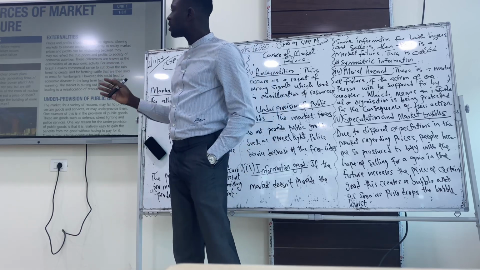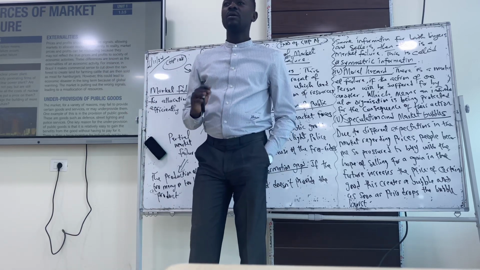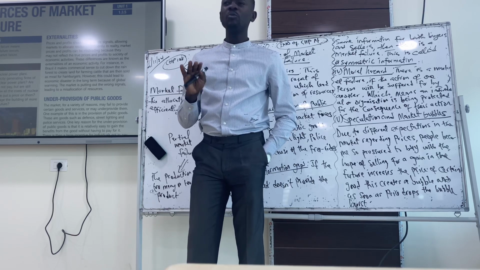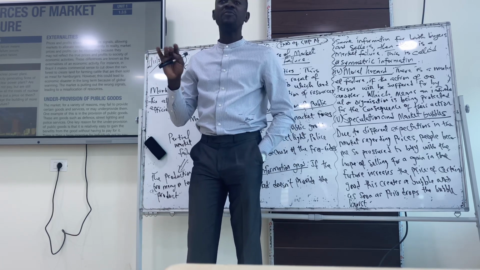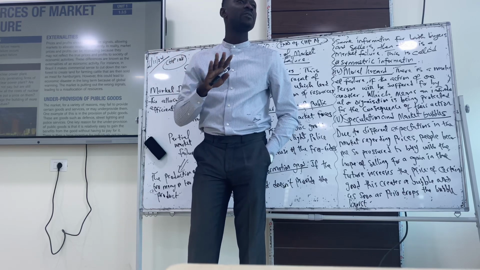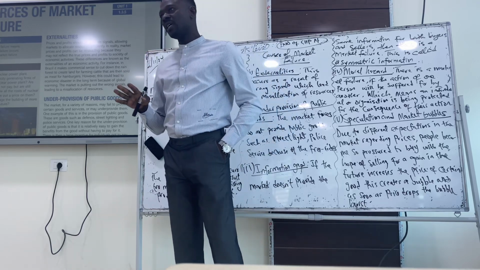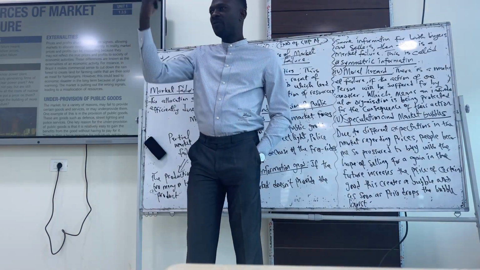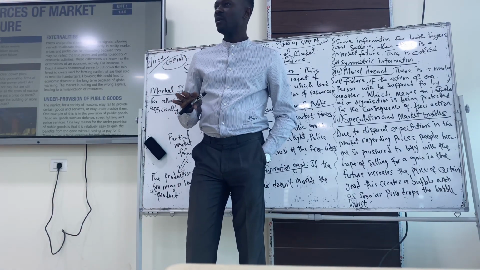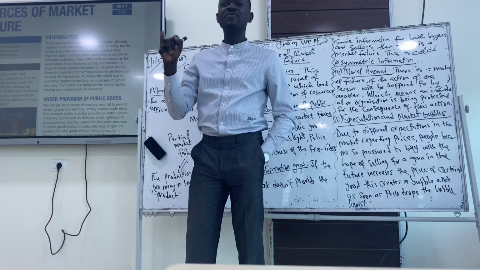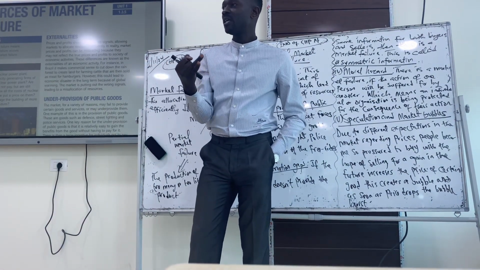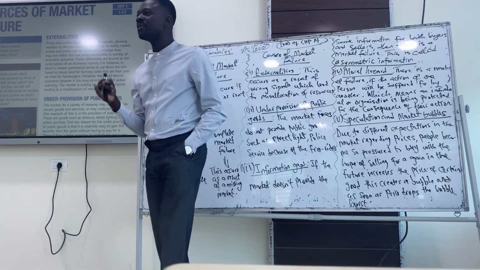Chapter 14, sources of market failure. In the market, it is expected that we have efficiency, which is mostly allocative and productive efficiency. But if the market does not give us allocative efficiency, then there's a market failure. There is market failure as a result of inefficiency in the market. We are supposed to have productive and allocative efficiency in the market. So for the market to be efficient, it needs productive and allocative efficiency.